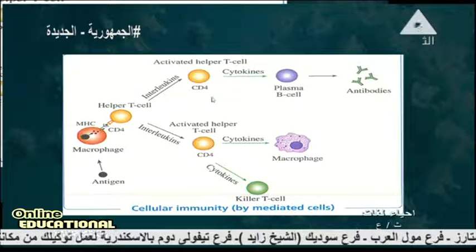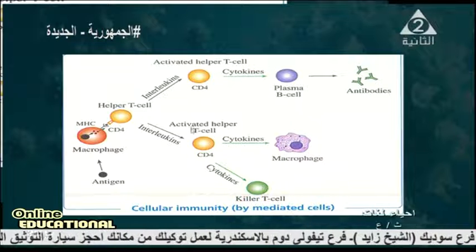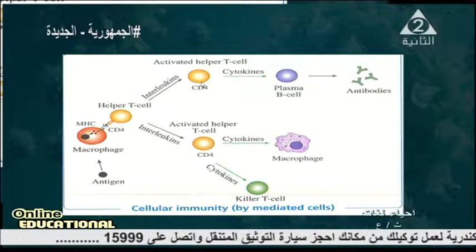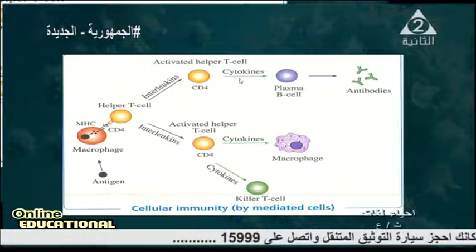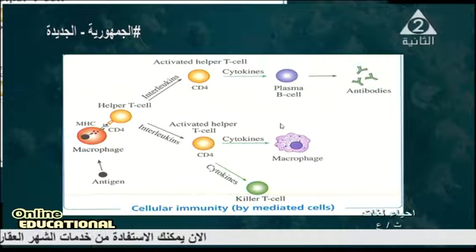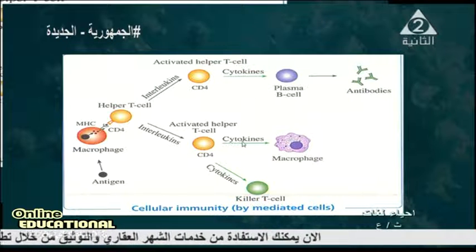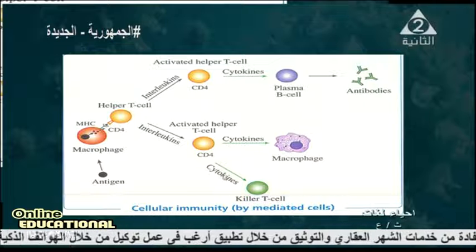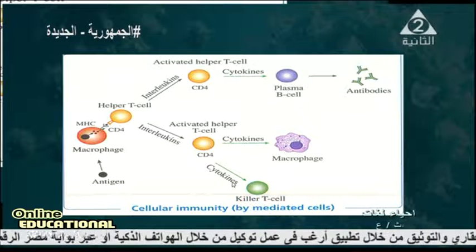This is one pathway, and this is another pathway to kill the microbe. CD4 can form the cytokines, which stimulate the plasma B cell and form the antibody. Or, in another type, cytokines make the macrophage form the killer T cell.